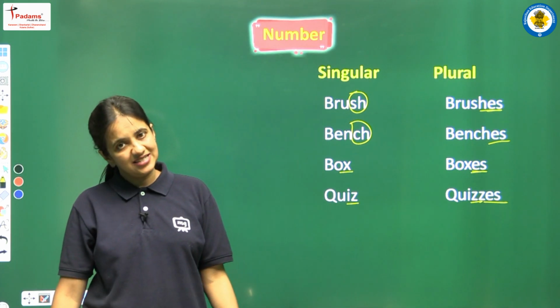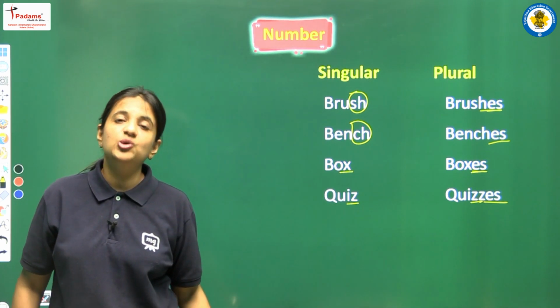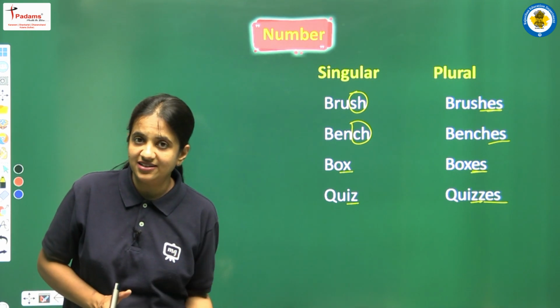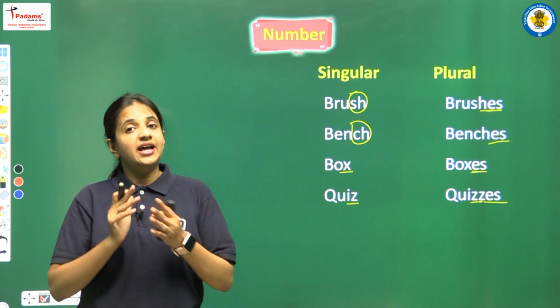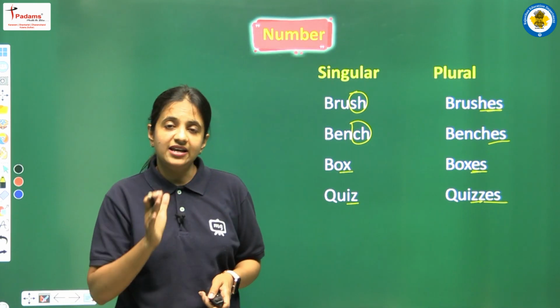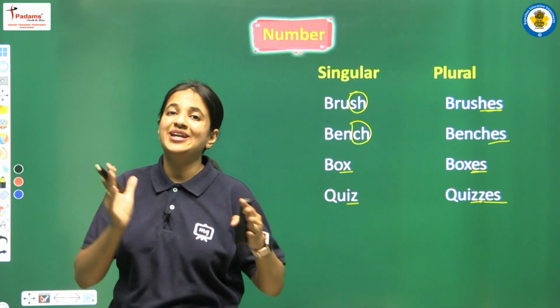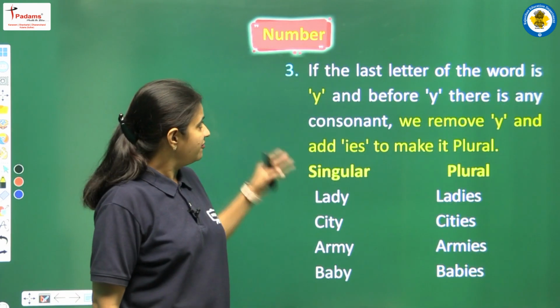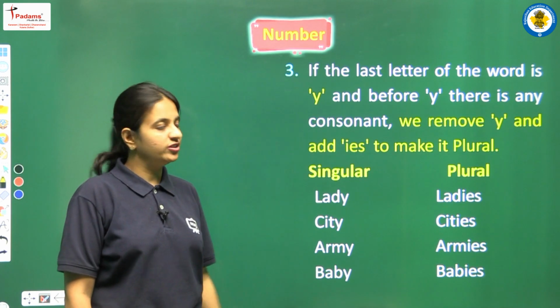Okay, so this is the second rule, and according to this rule we have certain letters, and if any of these letters is at the end of the word, then we have to add ES to convert the singular nouns into plural nouns. All right. Now we have a new rule. So let's read what this rule says.